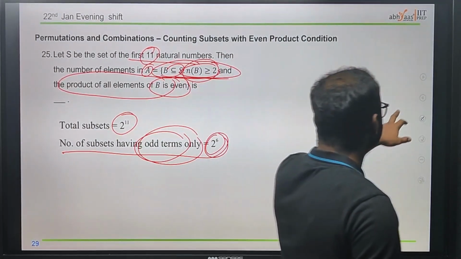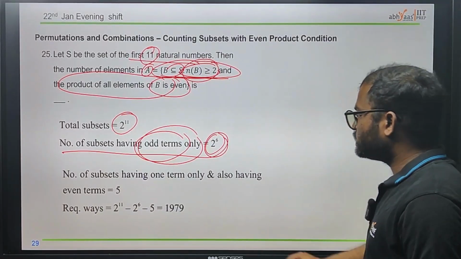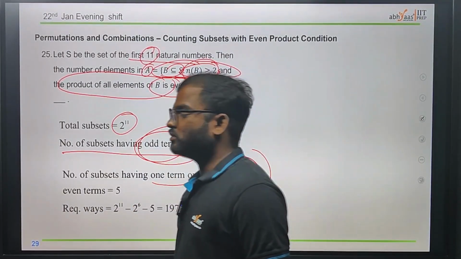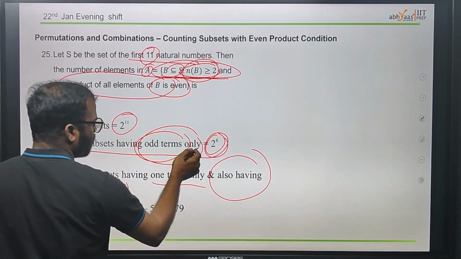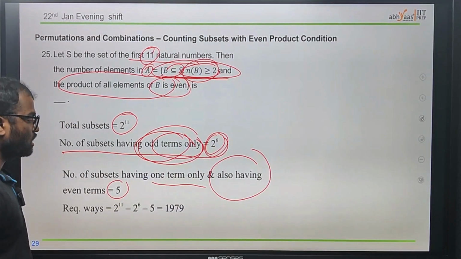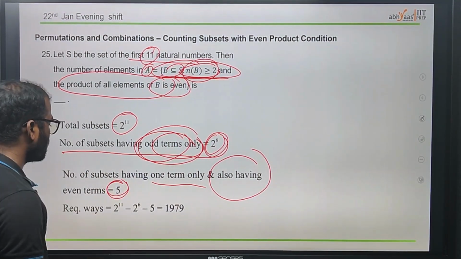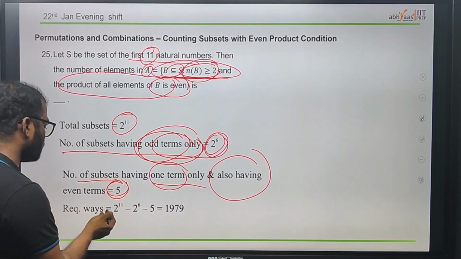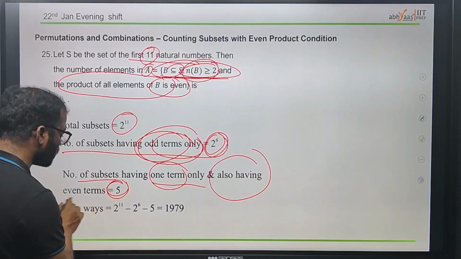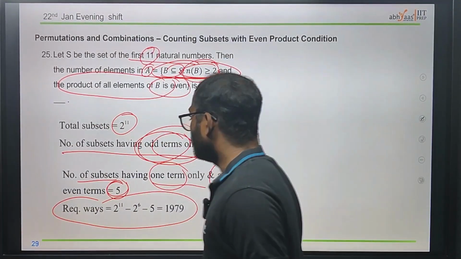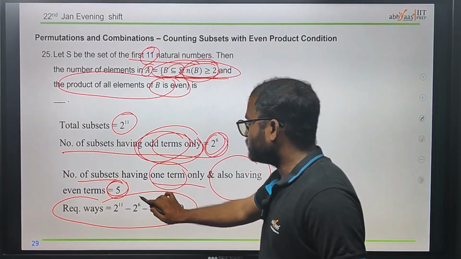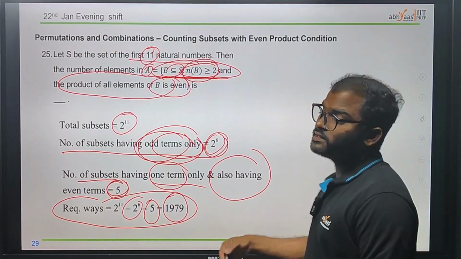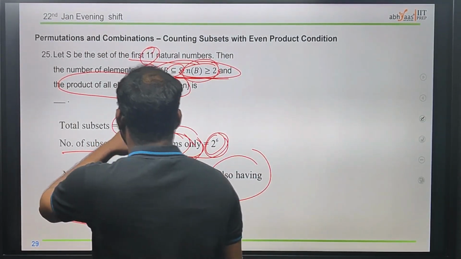Now next, the number of subsets having one term only and also having even terms. Since we have already taken the odd terms as 2 power 6, we have 5 remaining, so the number of subsets having one term only with even terms will be 5. Therefore the required number is the total minus these, and we get 1979. Sorry for that.